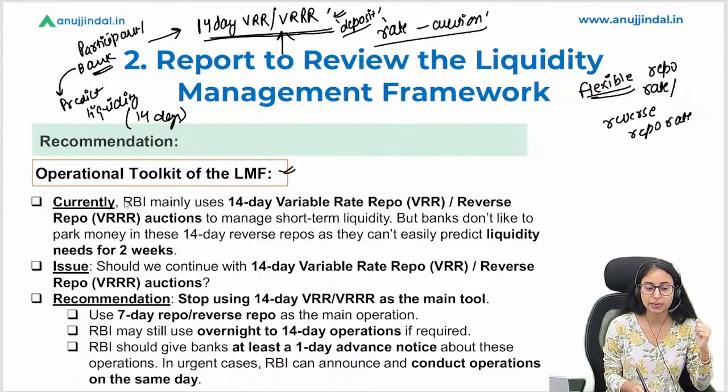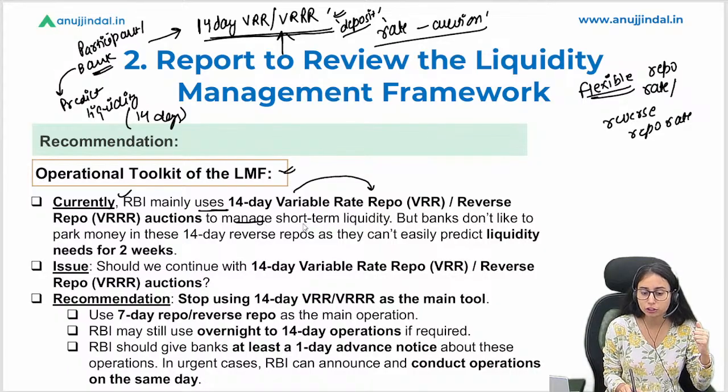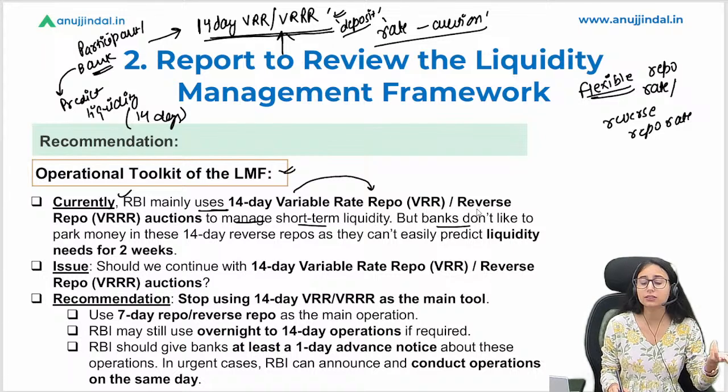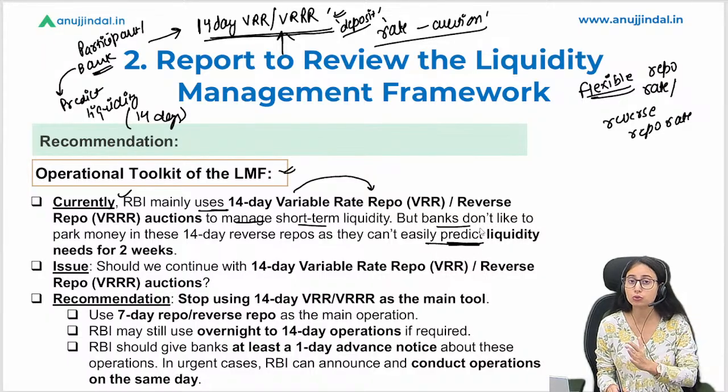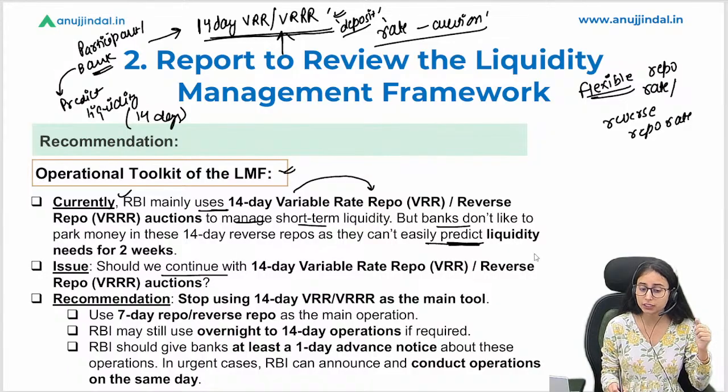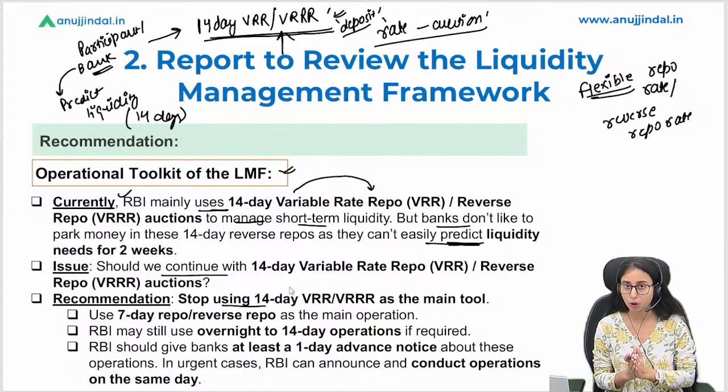Okay, so what they said, RBI mainly uses 14-day VRR or VRRR auctions to manage the short-term liquidity. In order to manage the short-term liquidity, they use this kind of tool, 14-day VRR or VRRR. But banks don't like this 14-day VRR tool because it is very difficult for them to predict their liquidity for the next 2 weeks. So the issue was, should we continue with the 14-day VRR or VRRR? So the answer is stop using 14-day VRR or VRRR.